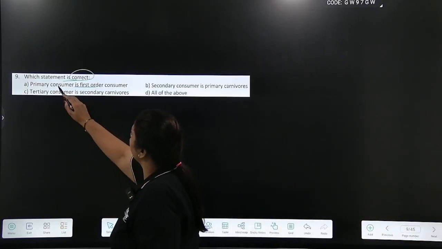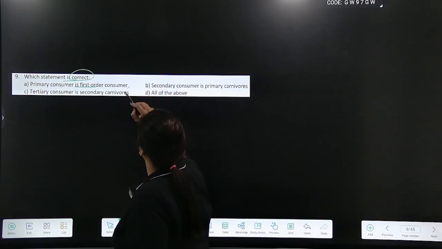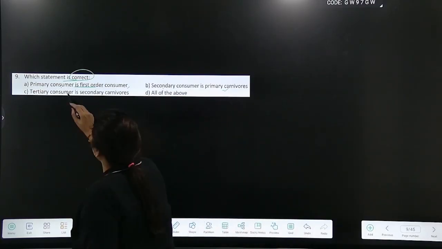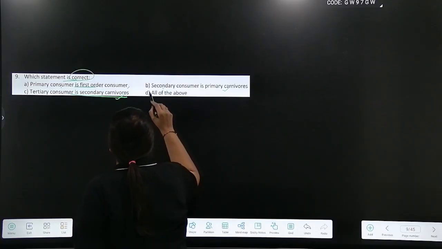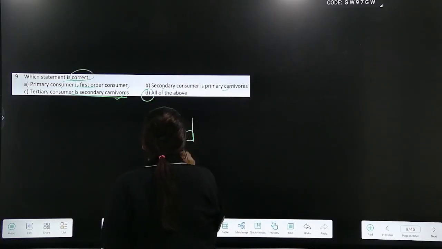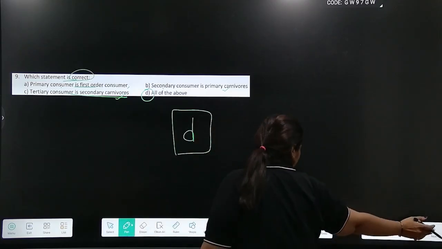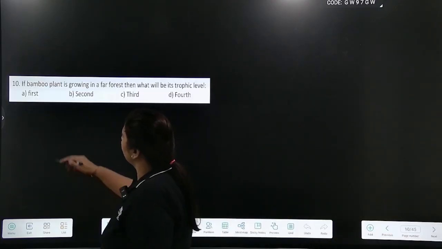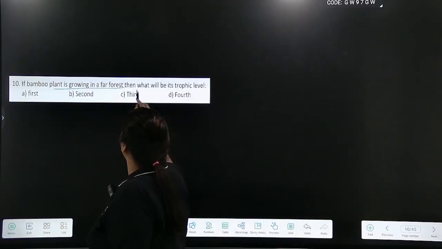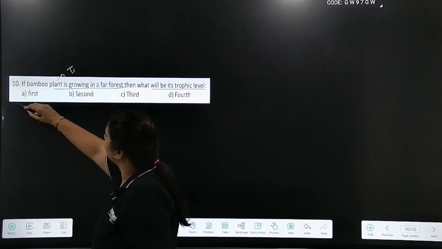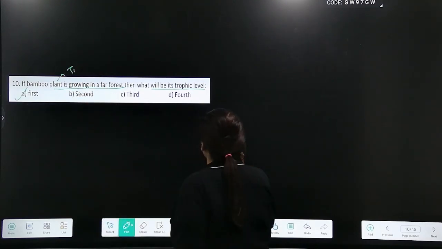Which of the statement is correct? Primary is first order consumer is correct. Secondary is primary carnivore is correct. Tertiary consumer is secondary carnivore is correct. So answer should be option D, all of these. Okay. 10th question, if a bamboo plant is growing in far forest, then what will be its trophic level? You know, it's a plant, it's a producer, it's always going to be the first trophic level. So answer is option A.